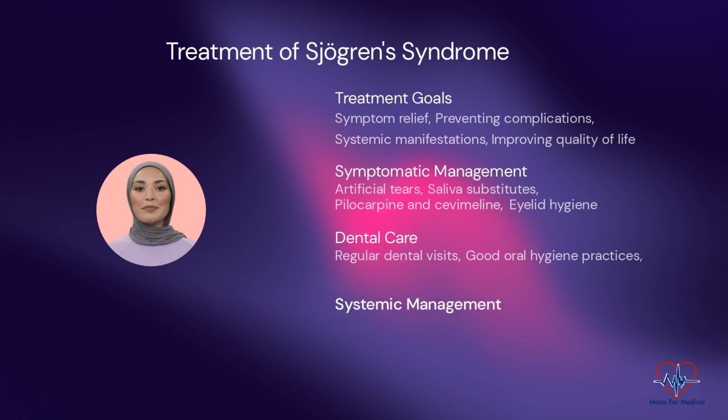Systemic management. Non-steroidal anti-inflammatory drugs, NSAIDs. NSAIDs can be used to manage joint and muscle pain associated with Sjogren syndrome. Hydroxychloroquine. This medication may help control systemic symptoms and reduce inflammation in some patients. Immunosuppressive therapy. In severe cases with significant systemic involvement, corticosteroids, immunosuppressants, e.g., methotrexate, or biologic agents may be considered to control inflammation and modulate the immune response.